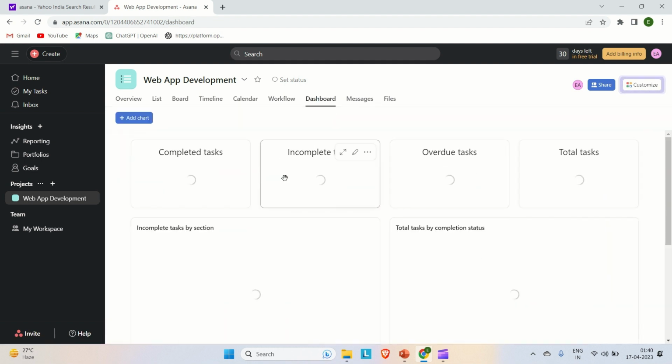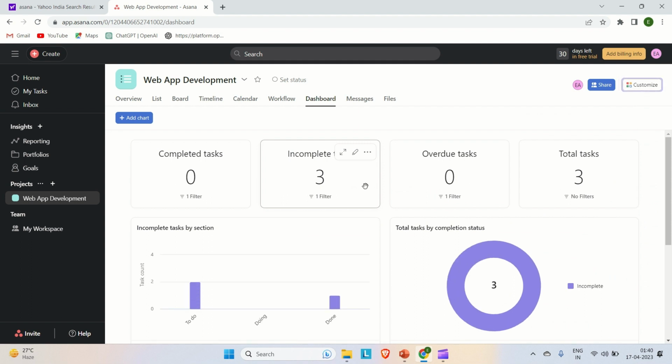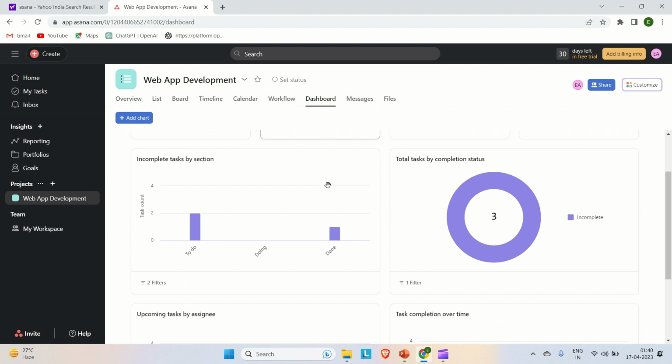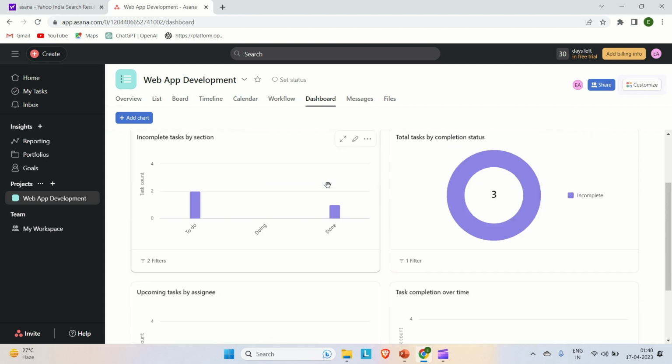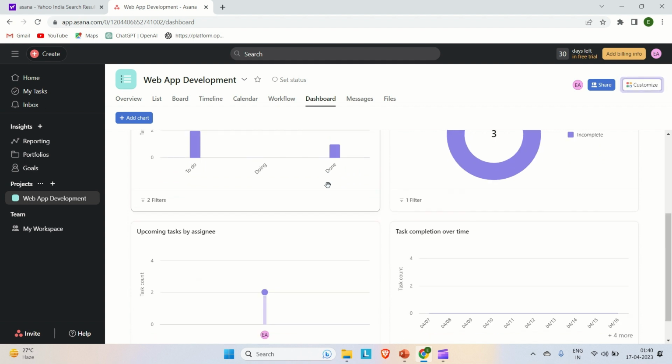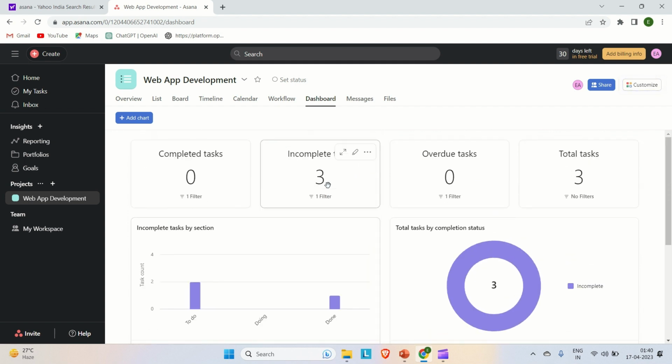Coming to the dashboard, here you can see the picture of how many tasks you have. Let's say we have three incomplete tasks, and in total we have three tasks as well. Whatever task is completed will come here, whatever is not completed will come in this section, and here are beautiful charts where you can see what task is in which phase and who is working on it, right?